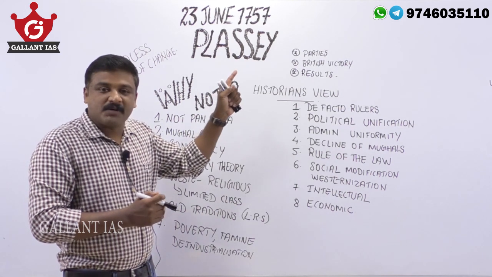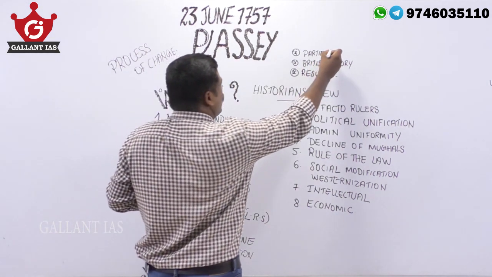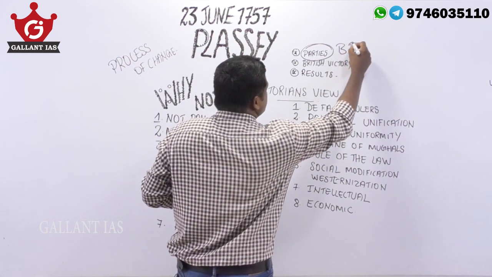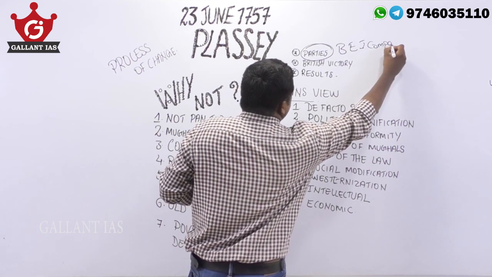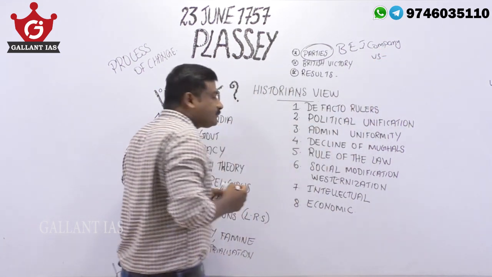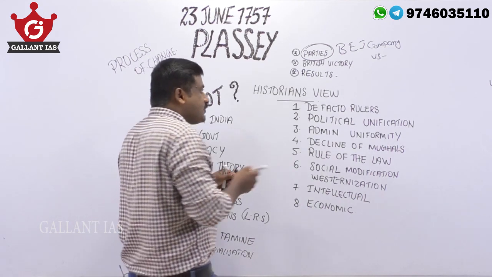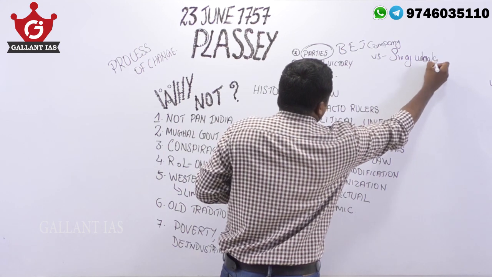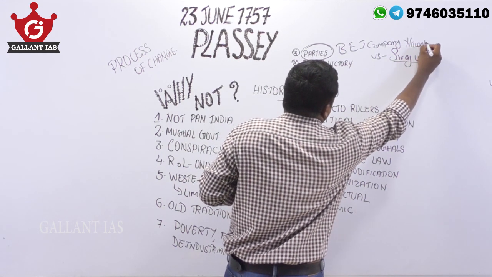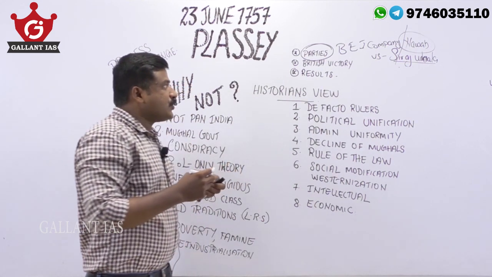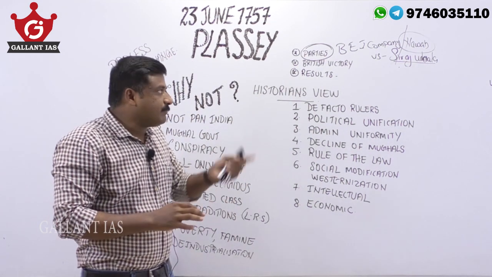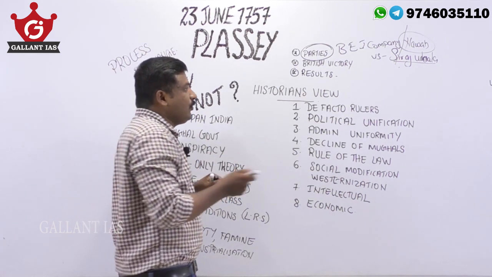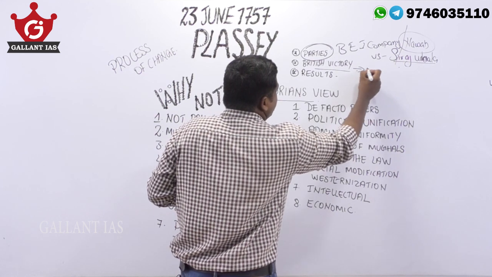To begin with, Plassey battle, we know who are the parties involved in this. The parties involved, we know, are the British East India Company on one side versus Siraj-ud-Dawla. He was the Nawab of Bengal. So this Plassey battle was fought between the British East India Company and Siraj-ud-Dawla, who was the Nawab of Bengal.